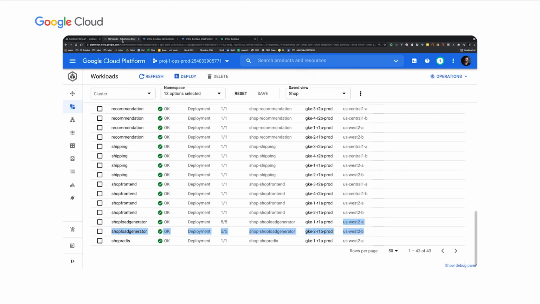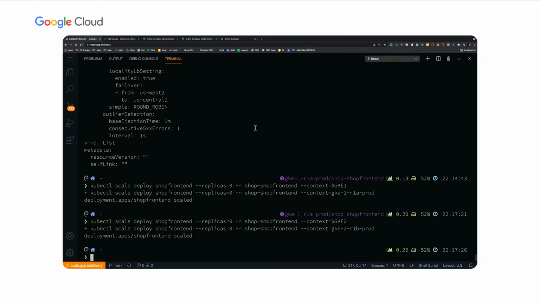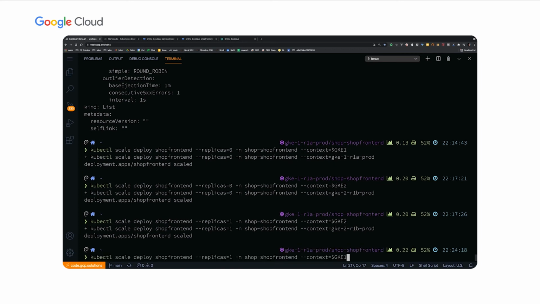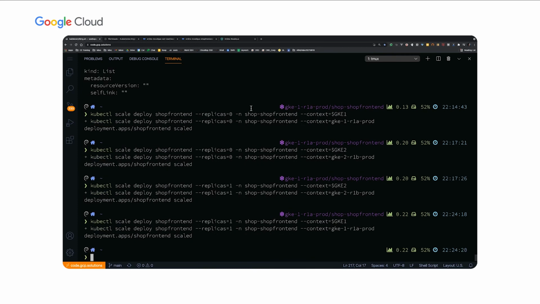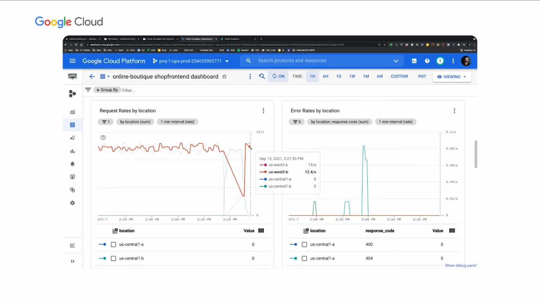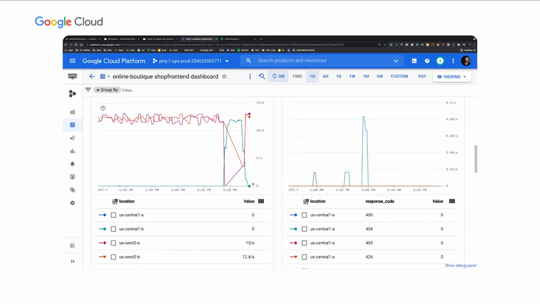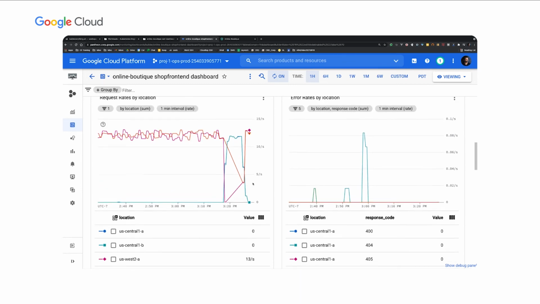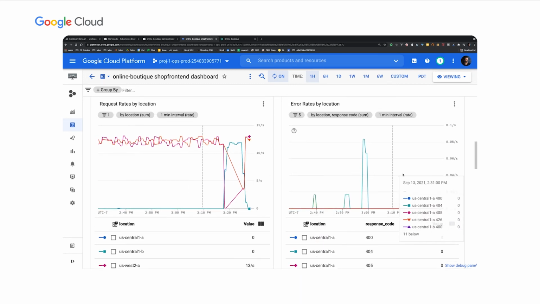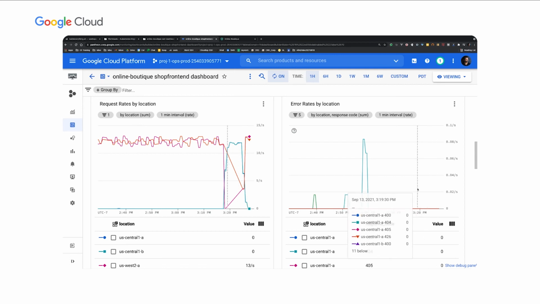And we expect this to go back when we change the replicas back to 1. So let's quickly do that. We go back to the console. All I'm going to do is rerun that command, but this time change the replica to 1 for GKE 2 and for GKE 1. We'll wait a few minutes. And now we see that the traffic has gone back to the US West 2 clusters and no more traffic is going to the Central clusters. So we're back to our sunny day state of locality load balancing. And again, we did not experience any errors throughout this changeover.